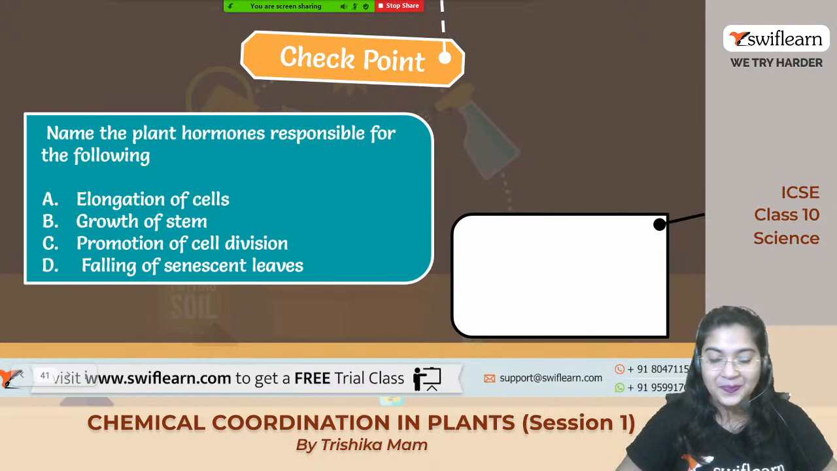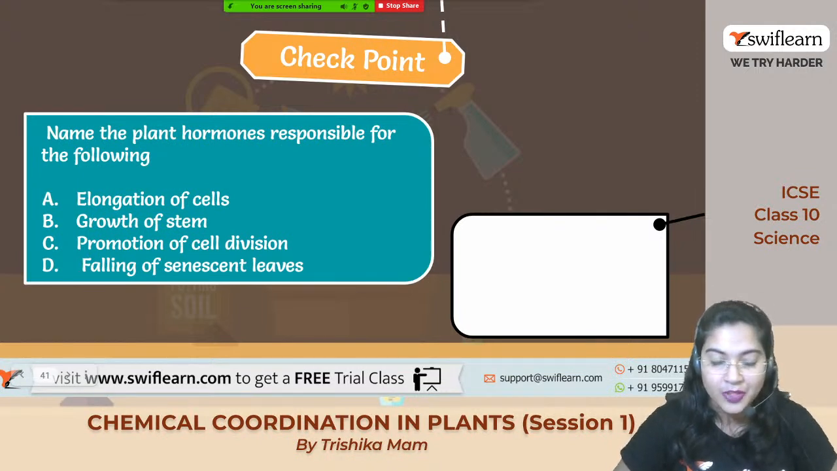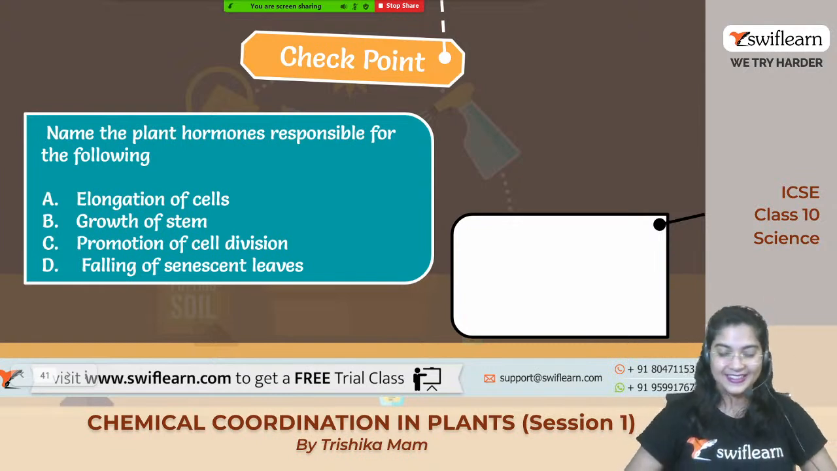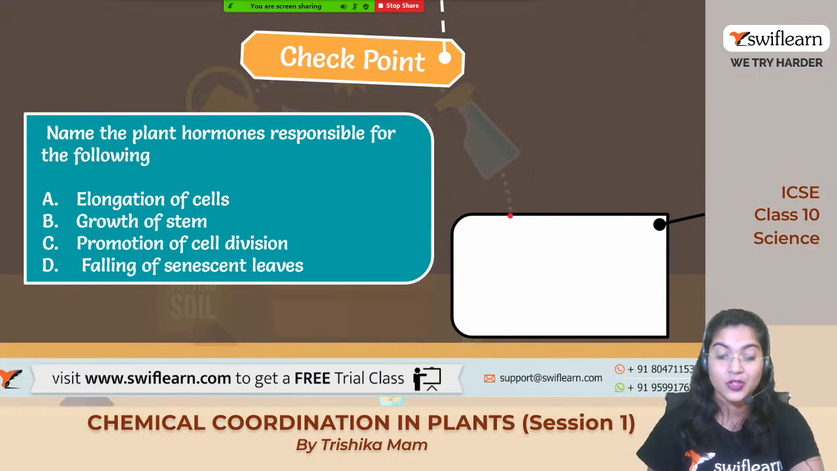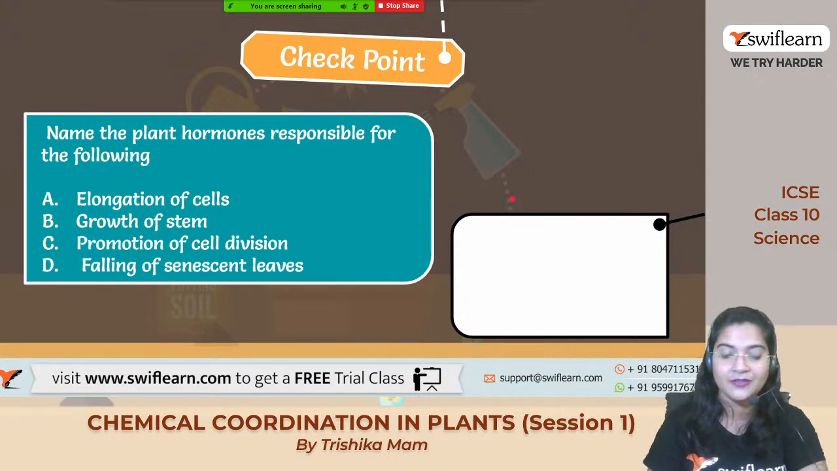Yes. What will be the second answer? The growth of the stem is due to which hormone? Next, the promotion of the cell division is due to which hormone? And the falling of the senescent leaves is due to which hormone? Yes, quickly write it down in the chat box. I'm waiting for your answers.